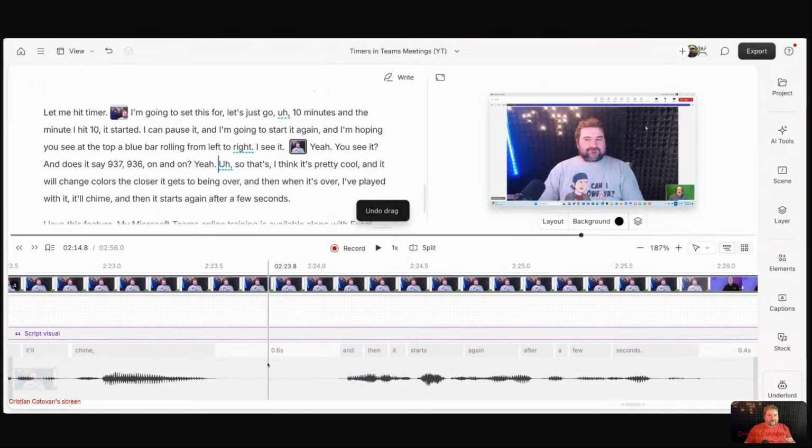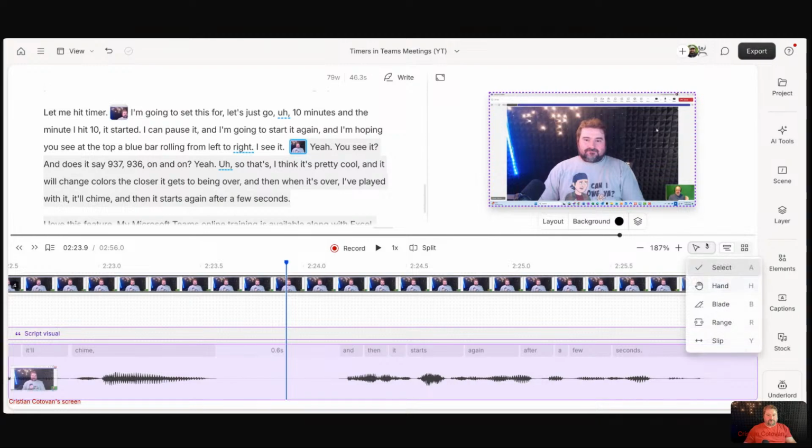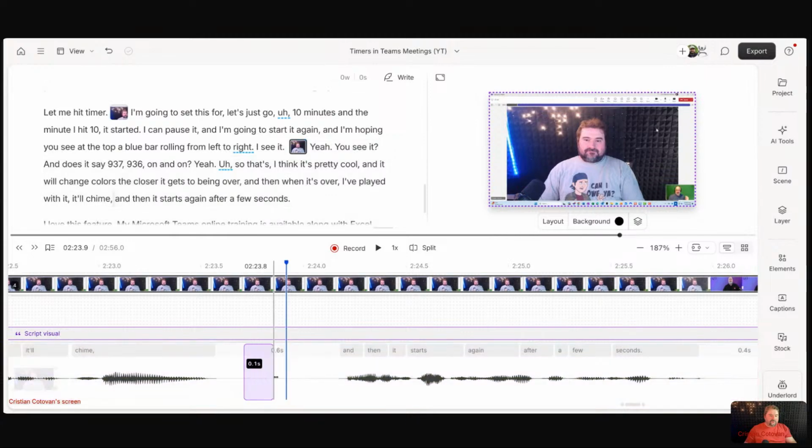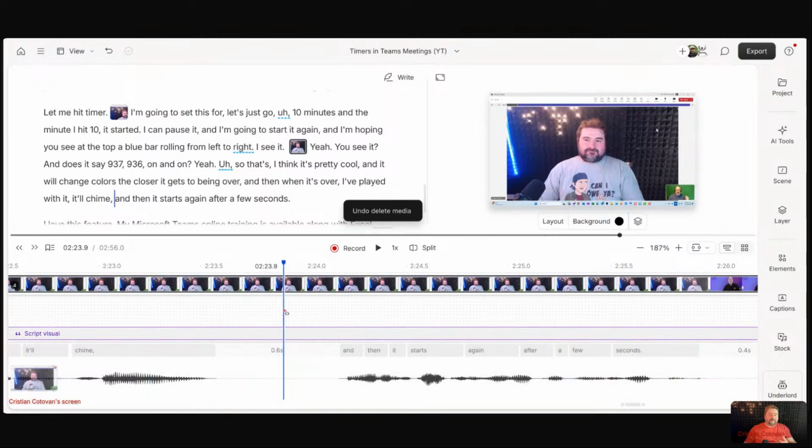And I think at some point Descript had this, but they no longer do. If I need to shorten that gap, here's what I would do. I will go in the drop down where the tools are now and go to the range tool, and I will make my own selection like this. And you notice I leave a little padding, a little buffer on the right and the left of that gap. And now I hit backspace to cut that gap, 0.3 seconds it is now. The gap cut is in the middle, and everybody has time to take a breath before they say the next word. Okay, that is my thinking behind shortening gaps manually. Now the automated way will cut them differently, that's up to you if you want to use that. Okay, let's move on.